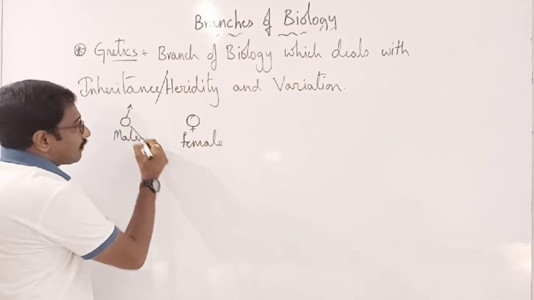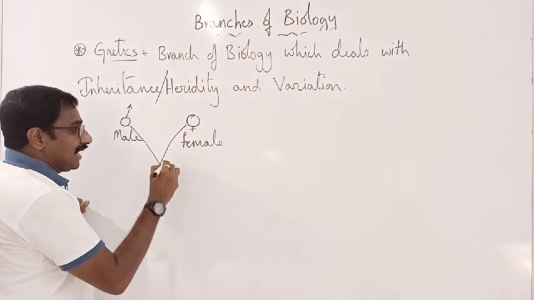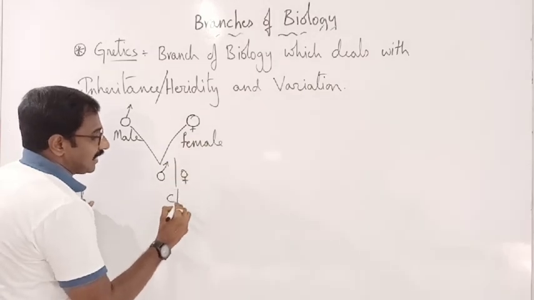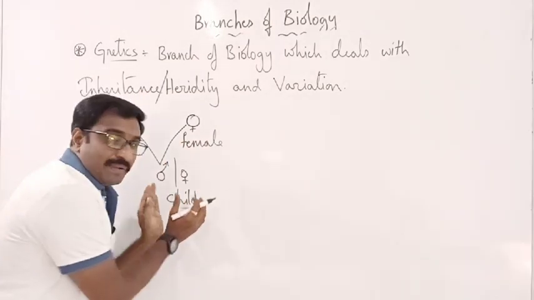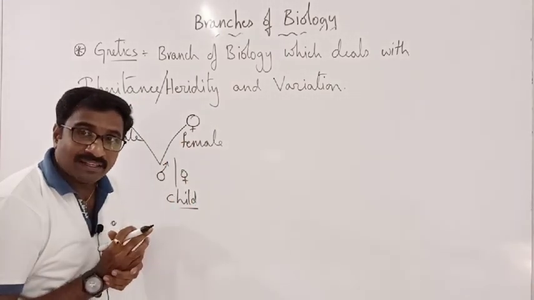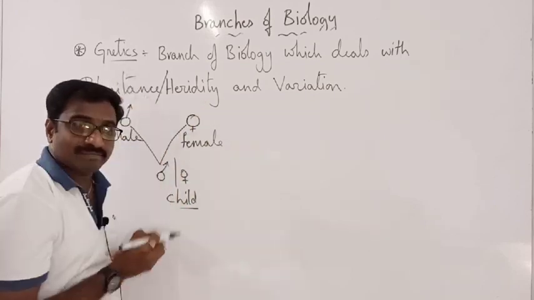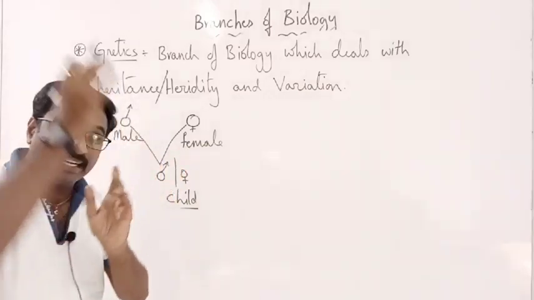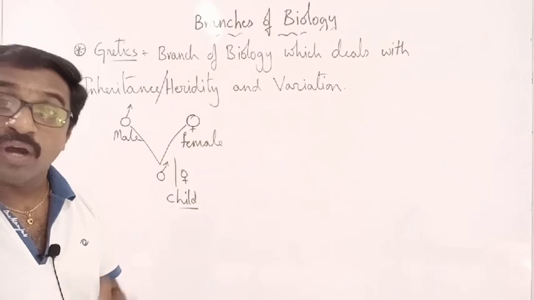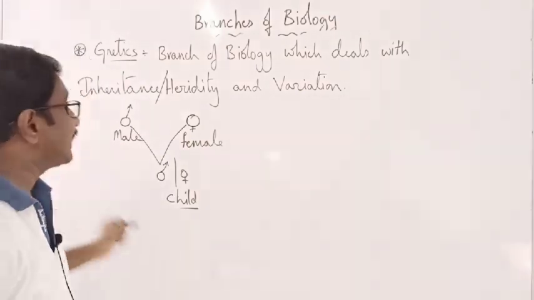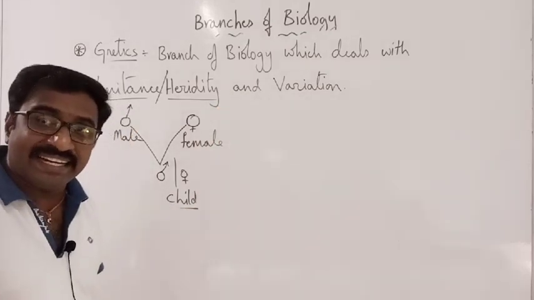Whenever they get married, they have either a male or a female child. Yes or no? Whenever this baby is born, some people will say this baby is looking like the mother, or like the father, or like the grandfather. Yes or no? So how is this? That is called inheritance, which is also called heredity.